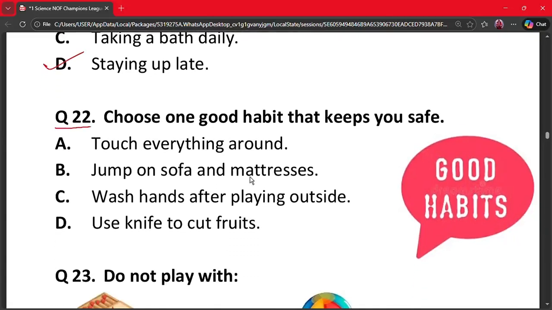Question number 22. Choose one good habit that keeps you safe. A. Touch everything around. B. Jump on sofa and mattress. C. Wash your hands after playing outside. And D. Use knife to cut fruits. The correct option is option C. Washing hands removes germs and keeps us safe from diseases. So the correct option is option C.